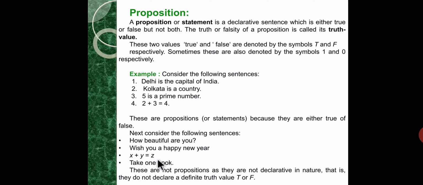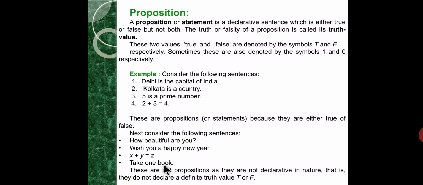It depends on the values of x, y, z, but these values are not specified, so this is not a proposition. Take one book. For whom are you commanding, take one book?